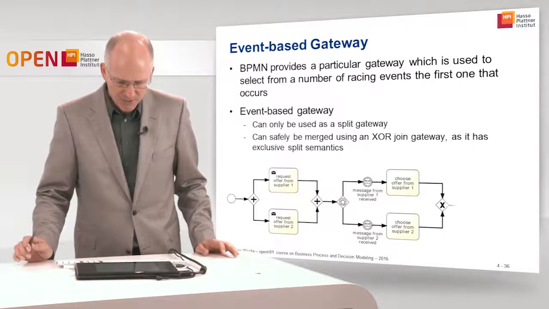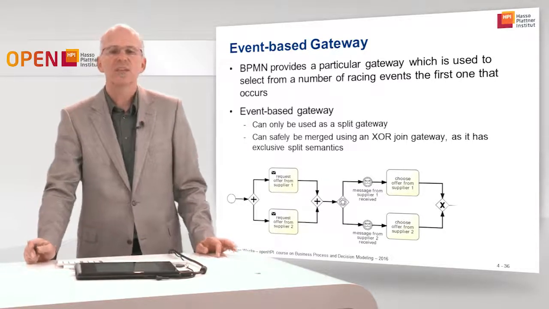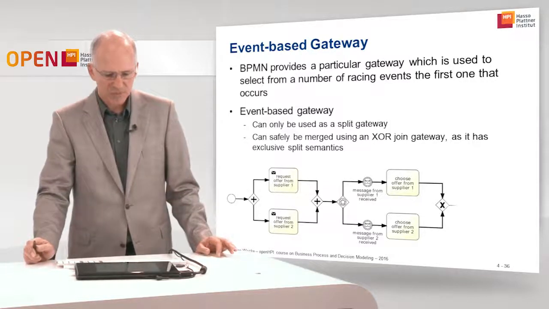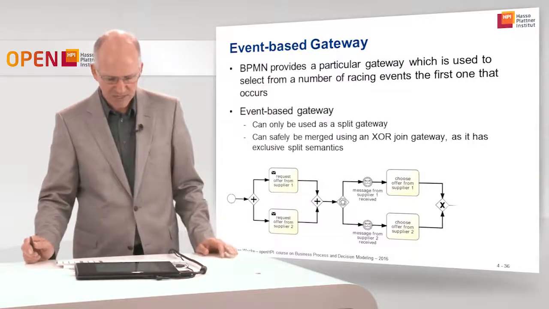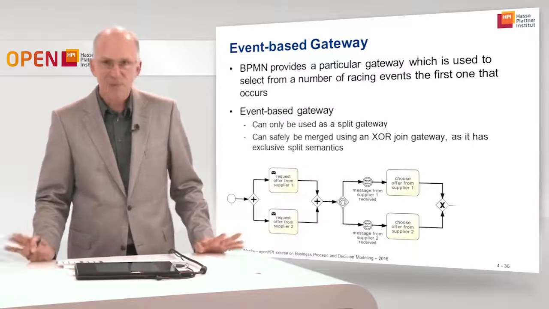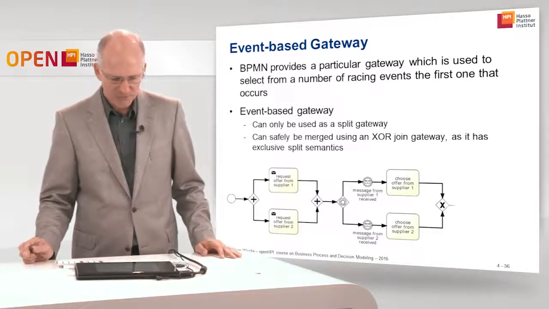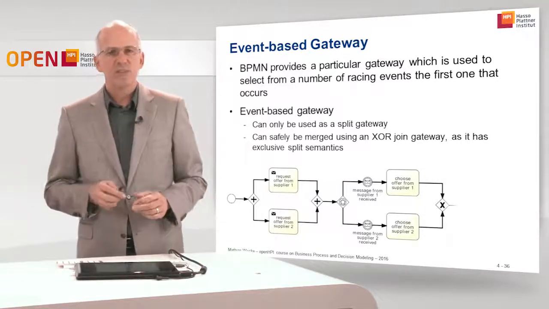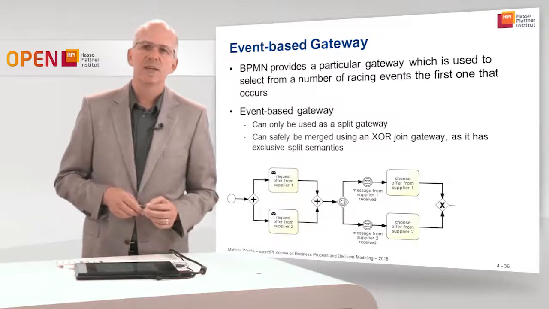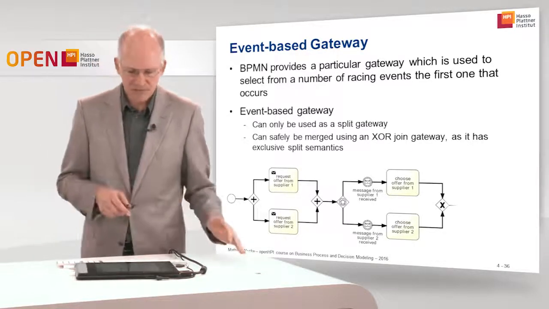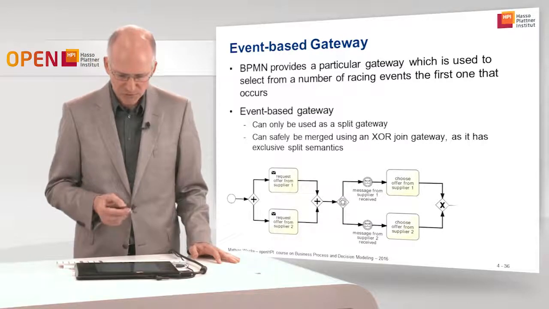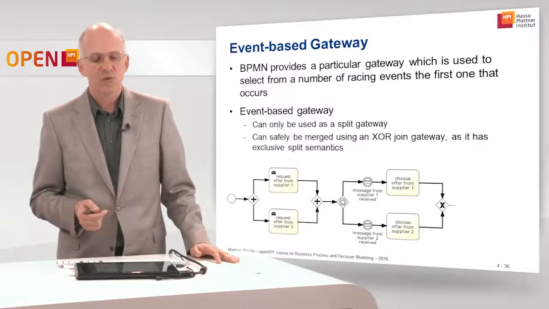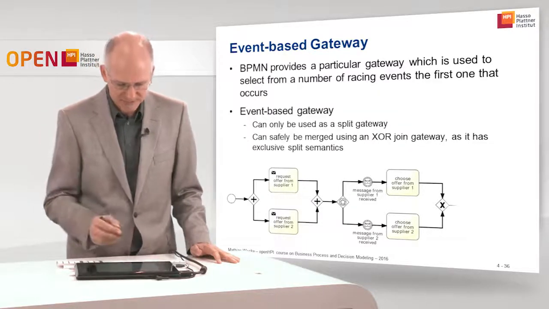It can only be used as a split gateway, whereas the other gateways can be used both as split and join gateway. The syntax forbids the event-based gateway to be used as a join gateway. But the different branches that are split out by this event-based gateway can safely be joined together by an exclusive join, an XOR join gateway, because the event-based gateway has exclusive split semantics.